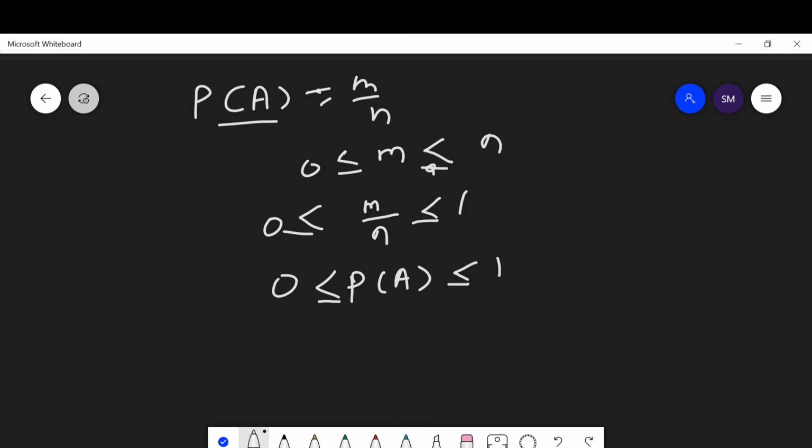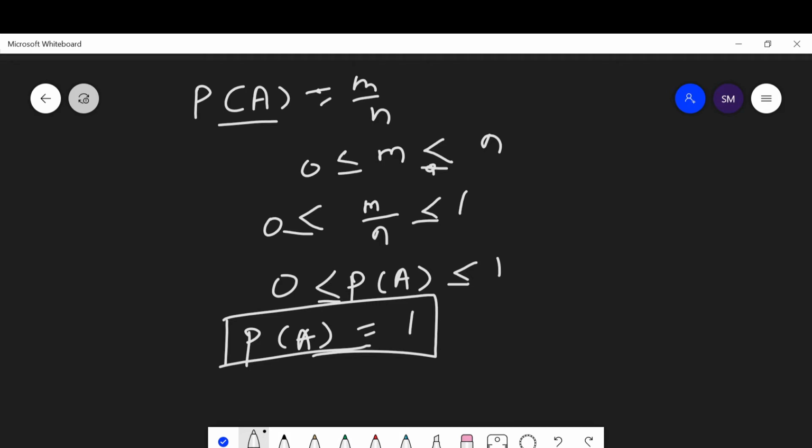Then this means an event A whose probability is 0 is called an impossible event, and an event whose probability is 1 is called a certain event. If m elementary events are favorable to an event A out of n elementary events, then the probability of A dash, which is the complement, is equal to 1 minus probability of A.